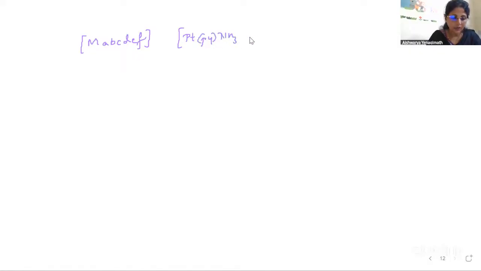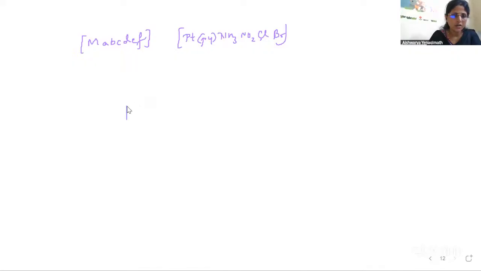Similarly, we can take one more example. The compound will be M A, B, C, D, E and F, that is, all the 6 ligands are different. So let me write an example here. I'll take metal atom as platinum. So one ligand is Py, another ligand is NH3. Then we have NO2. Then we have Cl. Then we have Br. Okay, so this is my ligand set. It's a neutral complex.